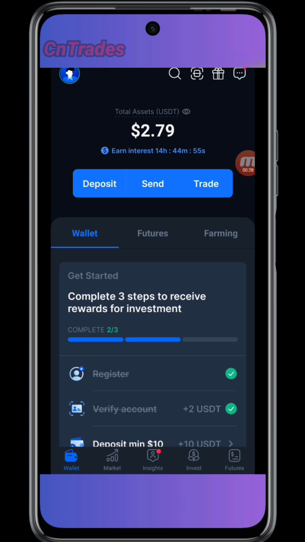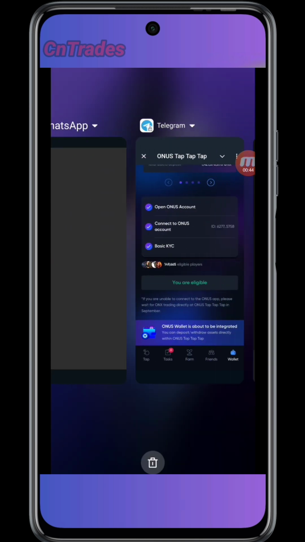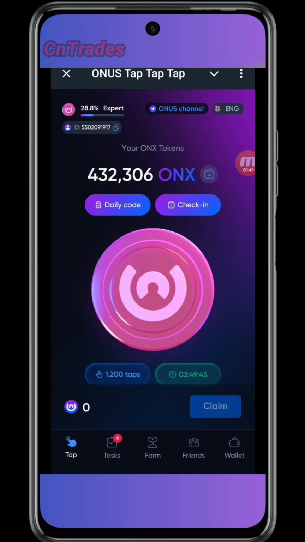Okay, so I'm just going to take you through step by step how you can withdraw your own Onyx from your Telegram Onus Tap Tap app. We're going to start from the Onus Exchange app, but let's head over to the Onus Telegram mini bot. I've actually made a couple of withdrawals. I've withdrawn over 100,000 Onyx and I've staked all, and I want to show you how you can do that right now.